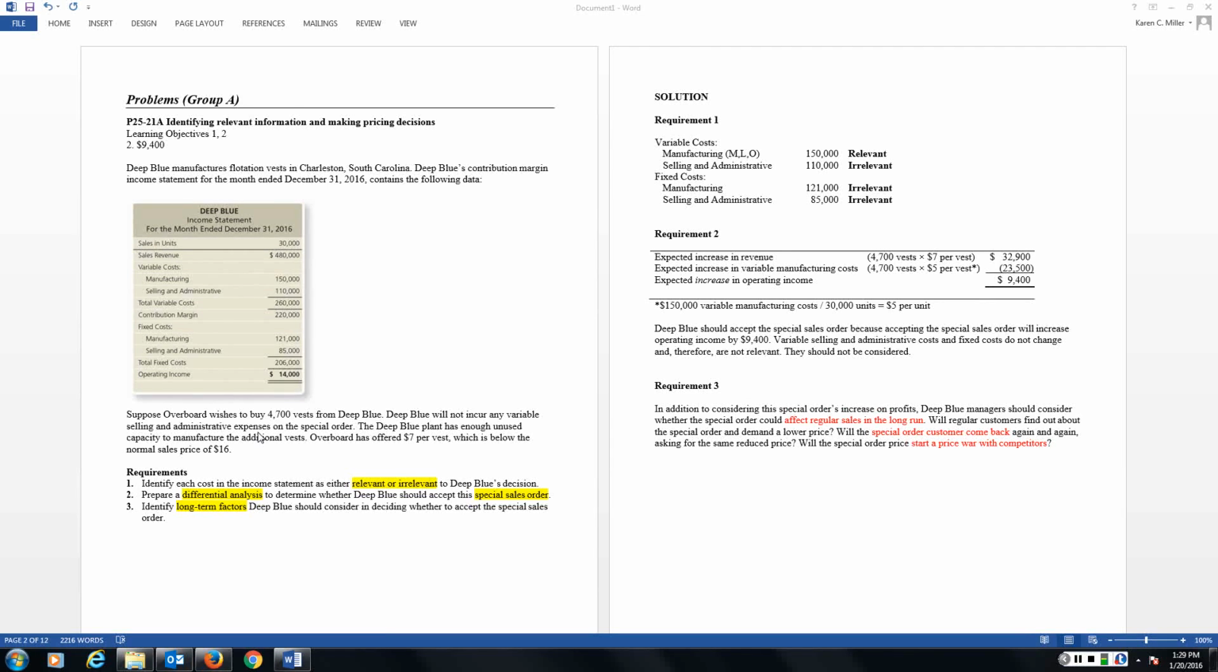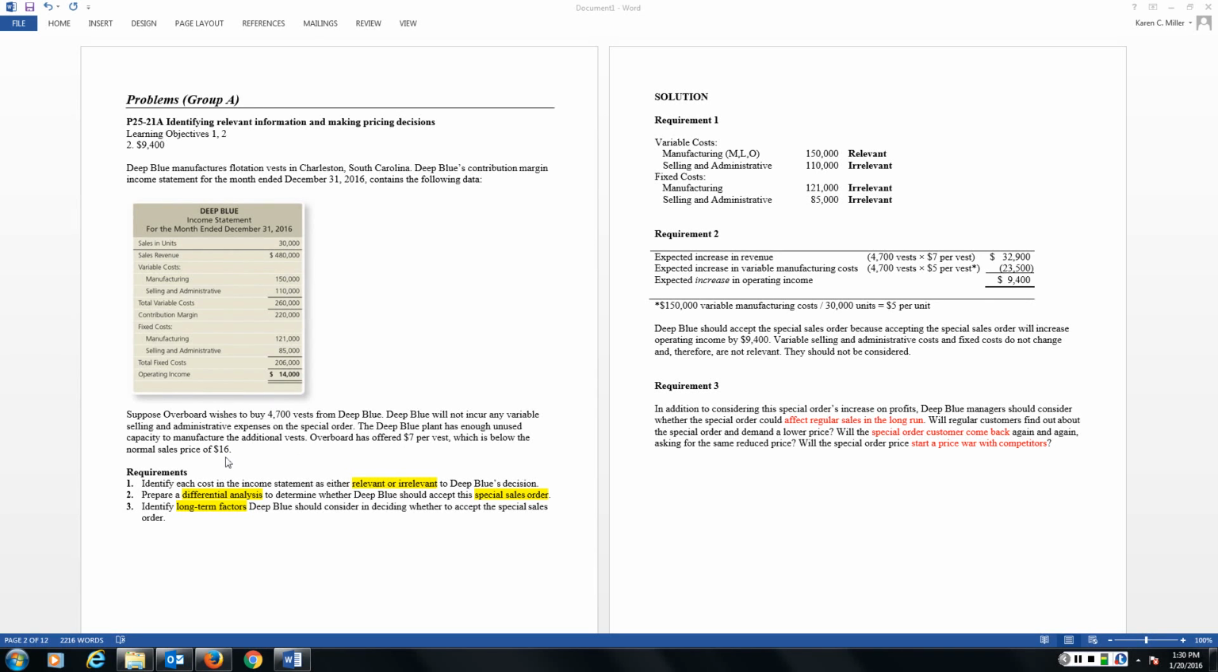They've offered to pay $7 per vest, but the normal sales price per vest is $16. If we didn't have that information, how could we figure it out? Sales of 480,000 divided by 30,000 units. Okay, so it seems a little obscure right now. Why would we accept an offer of $7 a vest when we typically sell them for $16?